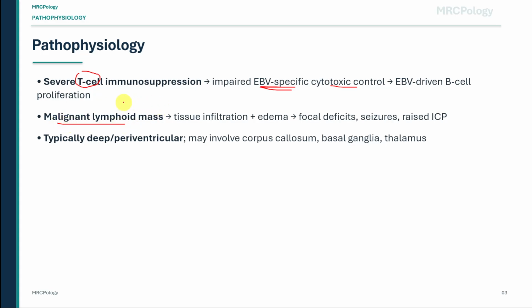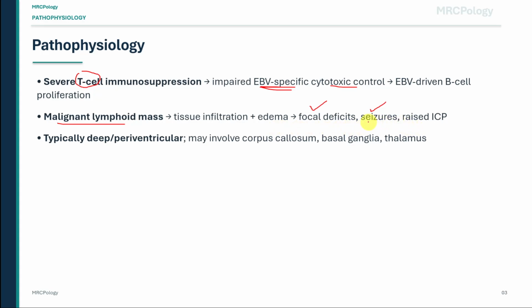A malignant lymphoid mass infiltrates brain tissue and causes surrounding edema. Infiltration plus edema causes focal neurological deficits, seizures, and raised intracranial pressure. So headache may reflect raised pressure. Confusion and cognitive decline reflect cerebral dysfunction. Hemiparesis, aphasia, or visual field defects depend on the site of the lesion. Seizures occur because the involved brain tissue becomes electrically irritable.